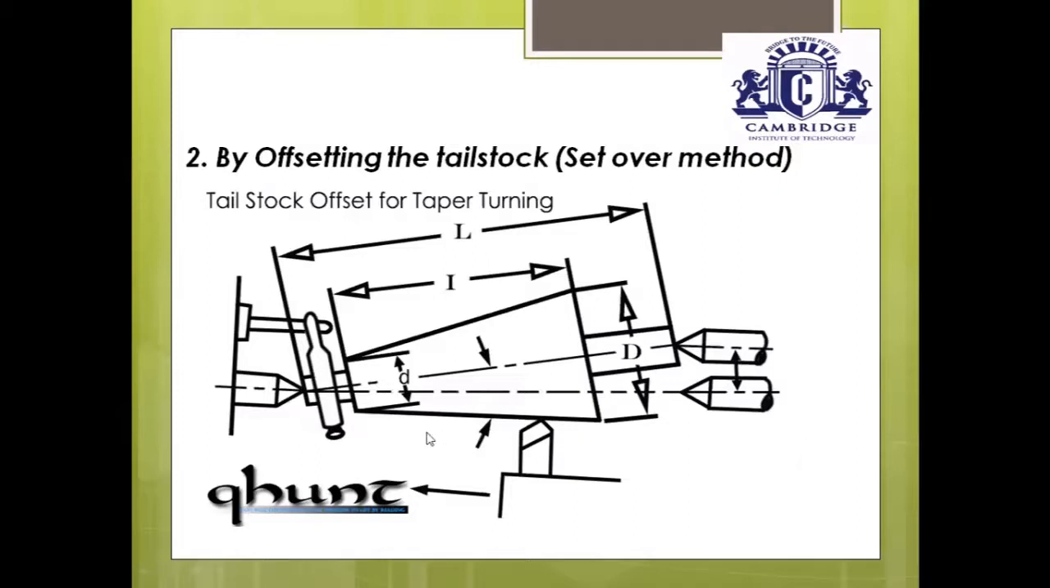The major difference between the first one and the second one is that in the first one, the axis of the workpiece is parallel to the axis of the lathe, but the axis of the single point cutting tool is inclined to the calculated angle with respect to the lathe axis. But in the second one, the axis of the workpiece is inclined to the axis of the lathe, but the axis of the single point cutting tool is parallel to the axis of the lathe. This is the main important difference between the first one and the second one.